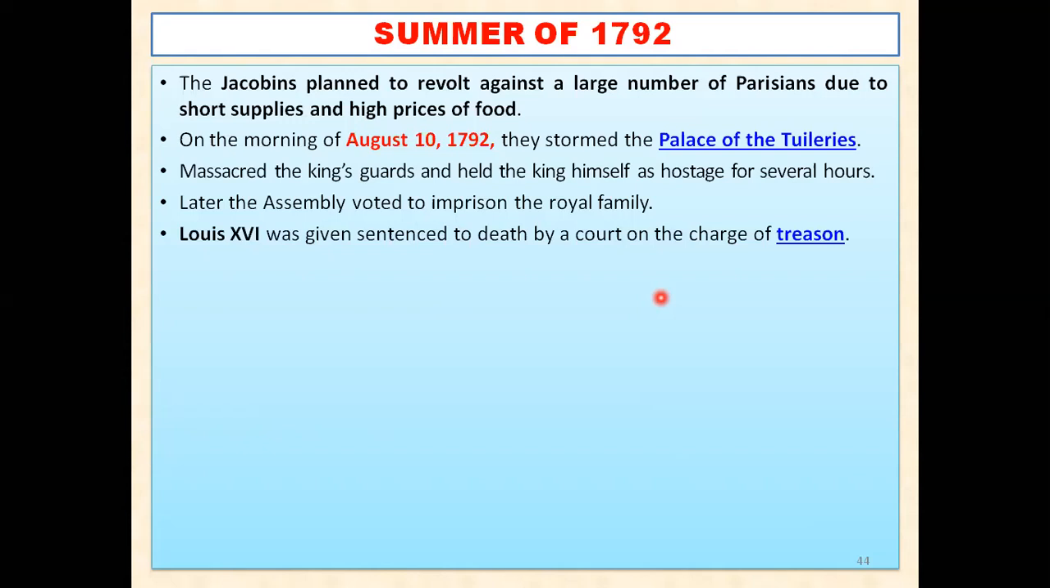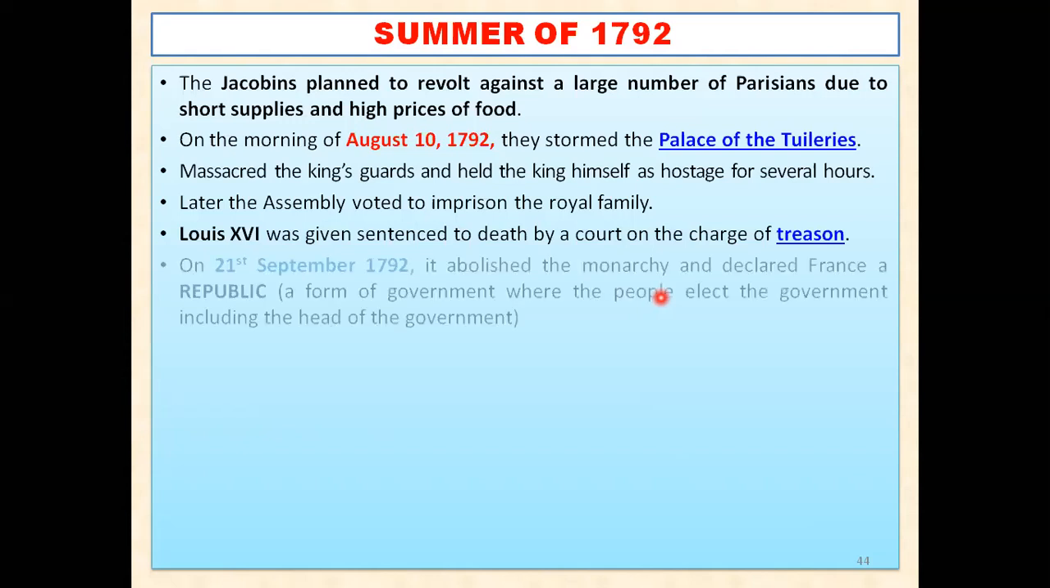And what was the punishment given to him? Death sentence. And on 21st September 1792, the people or the members of the Jacobin Club abolished this monarchy system as they have given their sentence to the king. And they declared that France will now be called as Republic.